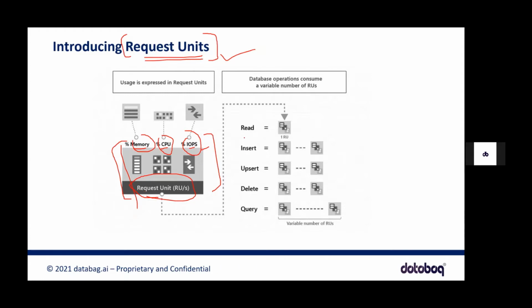So for instance, you might have requests like read. For one read, it might consume one RU, right? You might have insert, you might have upsert. Upsert is nothing but, if there is a new record, it will insert, or else it will update. It's a combination of insert and update. And you might have a delete query. You might have a query which is a combination of different inner joins and where conditions. So for all these, you need to have a proper minimum number of request units defined in the system, right? Or else, if the requests you are hitting the system with need more than the RUs you have defined, it will give you an error. So you need to be very careful on this.